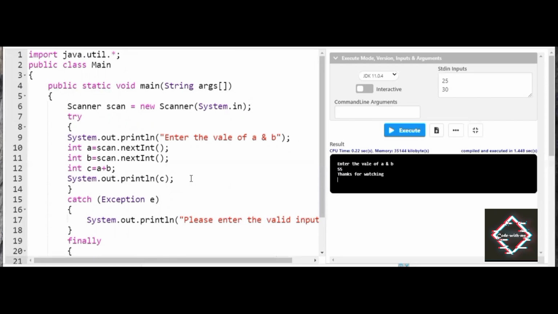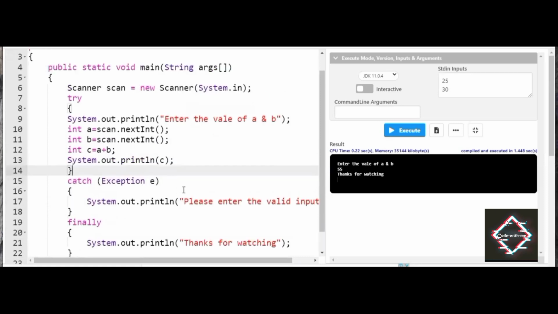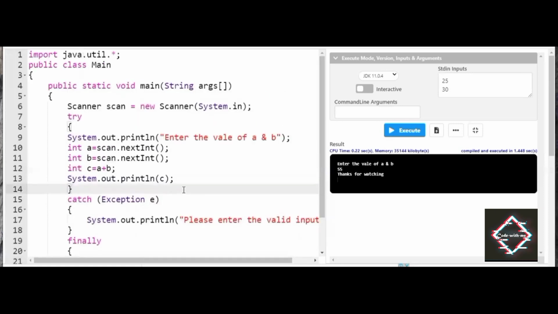In the next session of exception handling, we'll be discussing the types of catch blocks that we have in Java. You heard me right. You can clearly see here, friends, we have made use of only one catch exception. There are multiple different types of catch blocks available in exception handling, so let us discuss them in detail in the next session. So friends, this is the basic of exception handling that is used in Java.